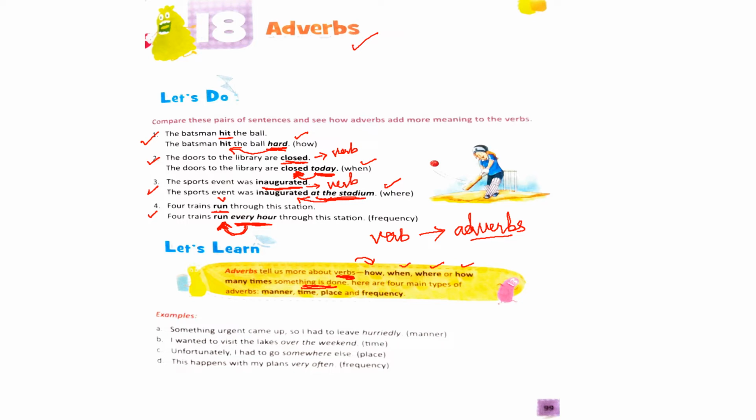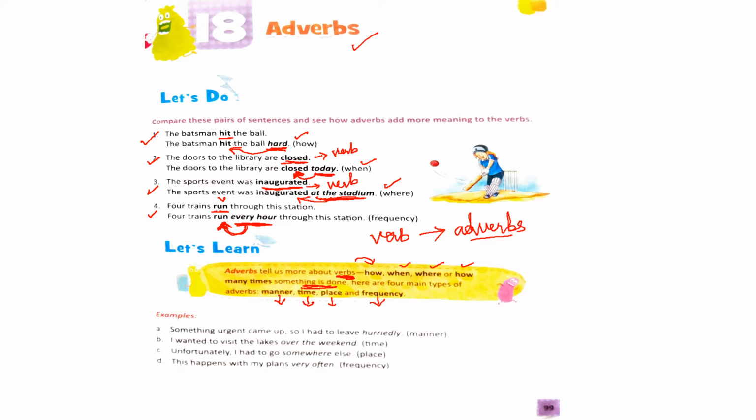On this basis, there are four main types of adverbs. One is adverb of manner. Second is adverb of time. Third is adverb of place. And the fourth one is adverb of frequency. Frequency is nothing but how many times something is done. Alright, let's see some examples.